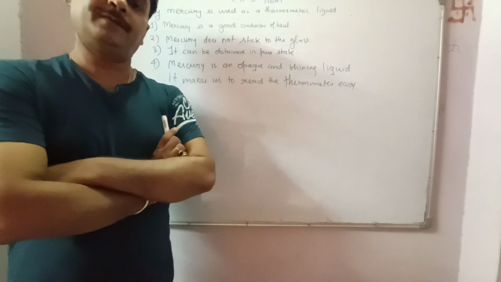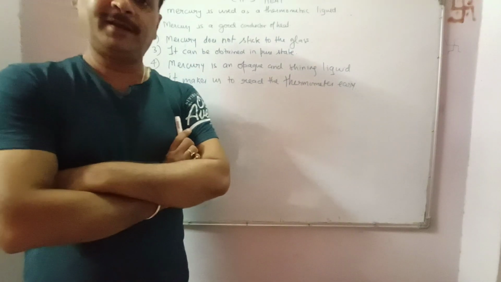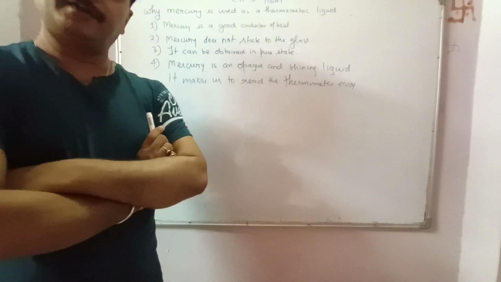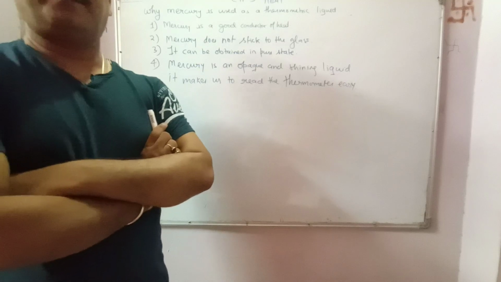Okay students, in the next class we will derive a relationship between the three scales, that is the Kelvin, degree centigrade and degree Fahrenheit.